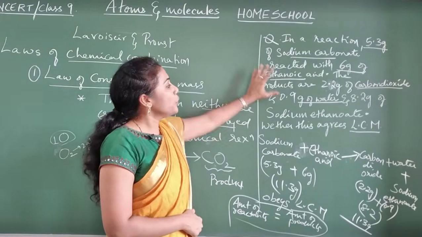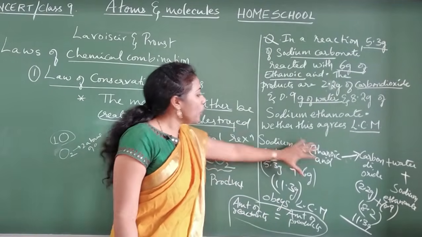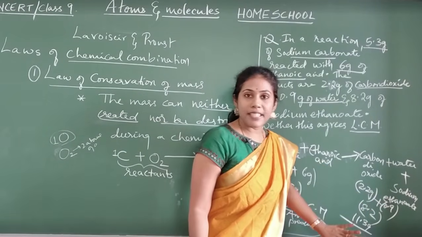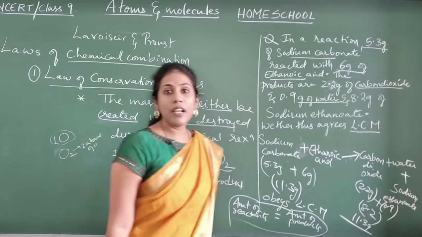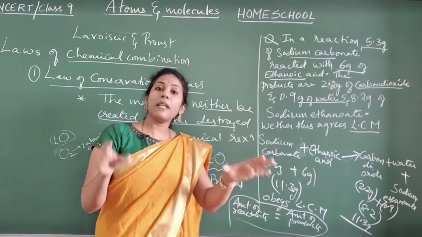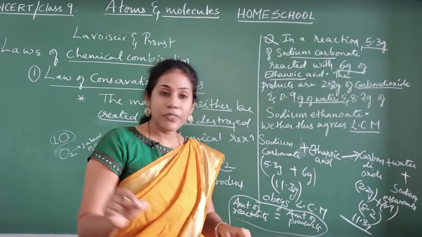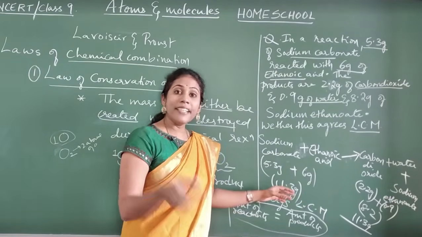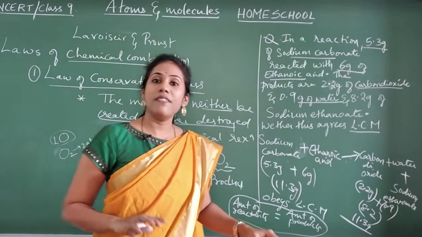So they will give you one reaction, and all masses will be mentioned. What you have to do is add all masses on the reactant side, add all masses given on the product side, and see whether you are getting the same numbers or not. If you are getting the same numbers, then this is a perfect chemical equation which is obeying the law of conservation of mass. If you are not getting similar numbers, then it is not a perfect chemical equation. Such a reaction does not occur in our nature.